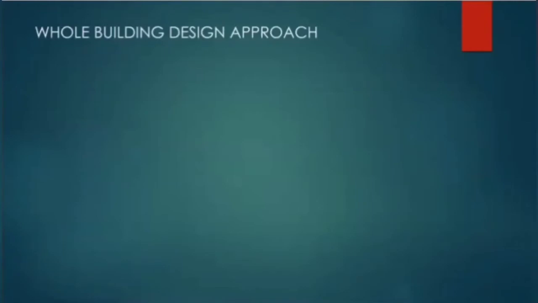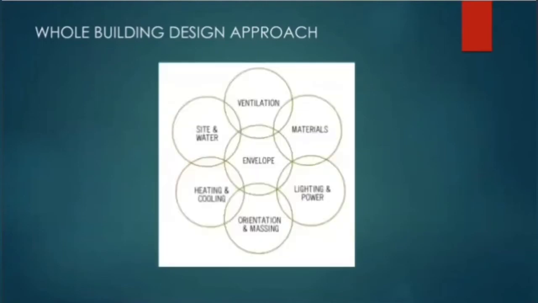So this whole building approach is like considering the whole house as a single system. See this figure. These are all the basic systems you can say which are involved in a building or house. Now conventionally, each of these is handled by different streams of people. To give you an example, conventionally what would happen? The architect would decide the building envelope, correct? And he will decide what type of insulation is to be used based on the city code. And then the HVAC guy will just consider what type of insulation the architect has used in the wall and calculate the building cooling loads based on that.